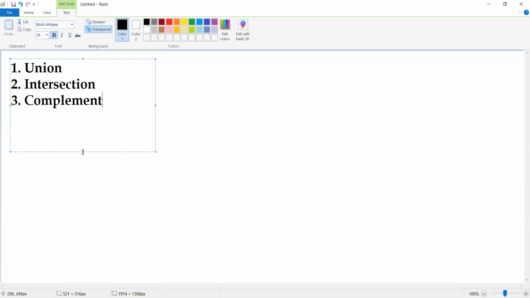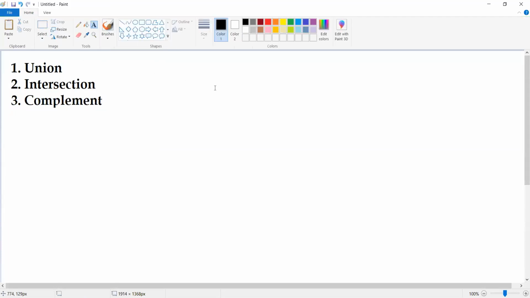We have a theorem also. I will discuss the theorem part too, but before that, let us first find the union of two regular languages, the intersection of two regular languages, and the complement of a given regular language. First we practice with the help of some examples, then we go on to explain the theorem.